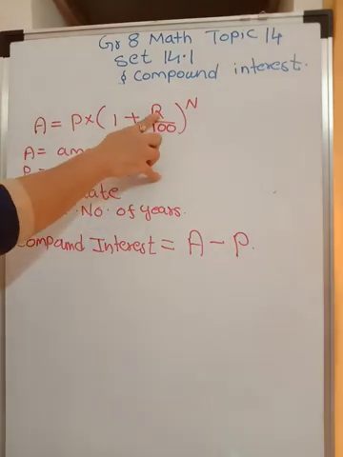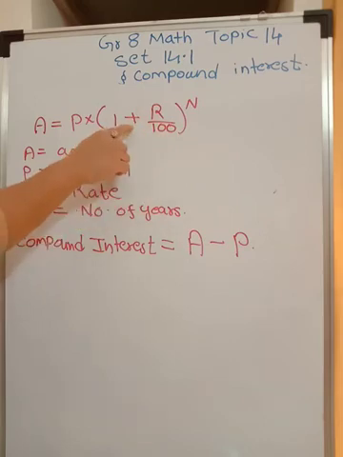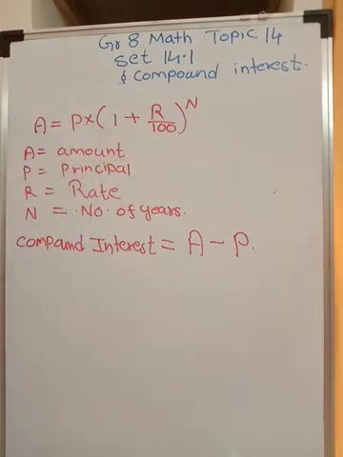Please see that it is only R upon 100. This division is not throughout. This is the common mistake made by students. So let us solve one example and it will be easy for you.